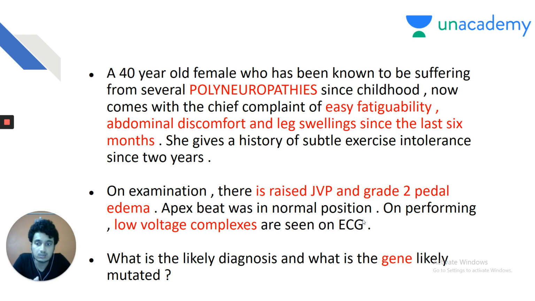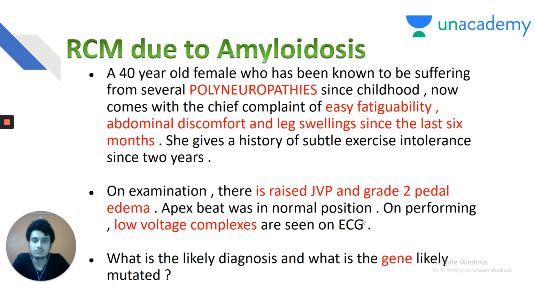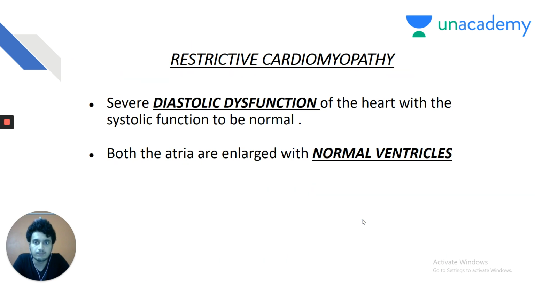What is the likely diagnosis and what is the gene implicated? He already gave the clue in the question that it is a congenital disease, so he's asking for the gene. Polyneuropathy, congenital disease: I'll think of familial amyloid polyneuropathy producing restrictive cardiomyopathy, thereby producing low voltage complexes on ECG. So our diagnosis is restrictive cardiomyopathy due to amyloidosis.